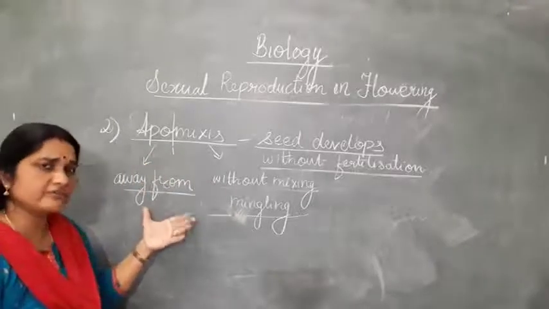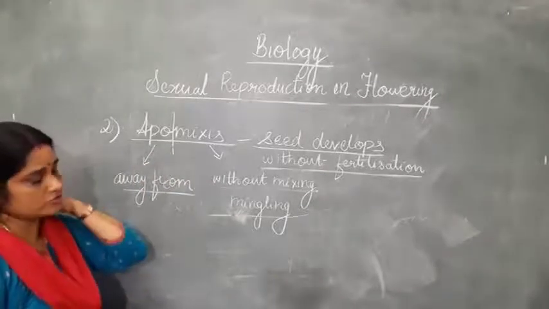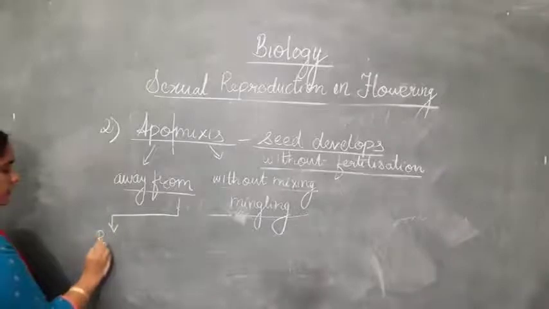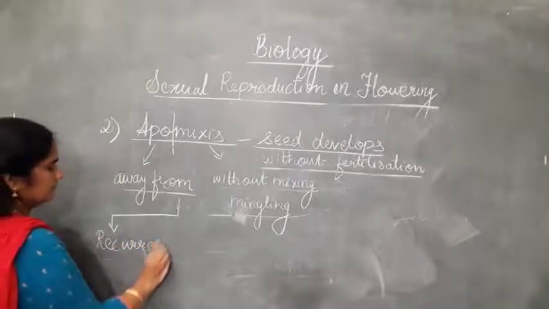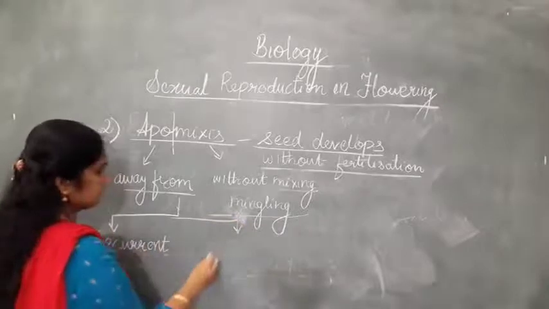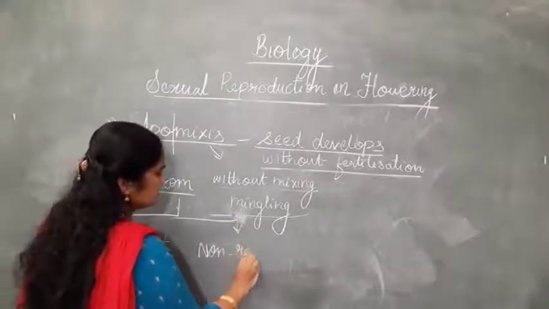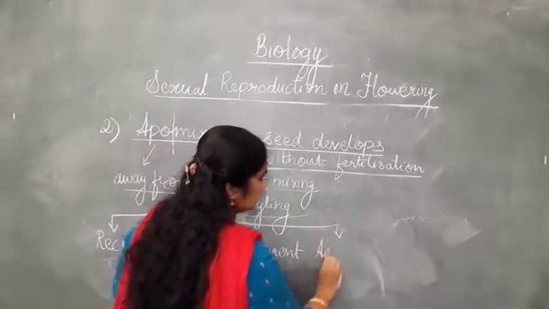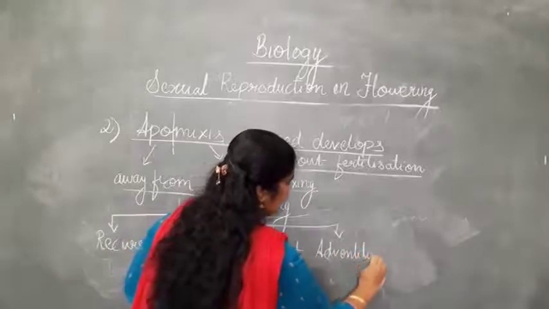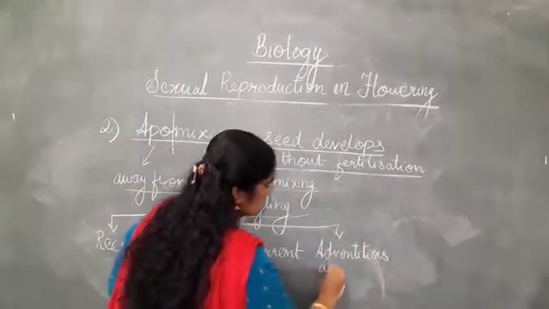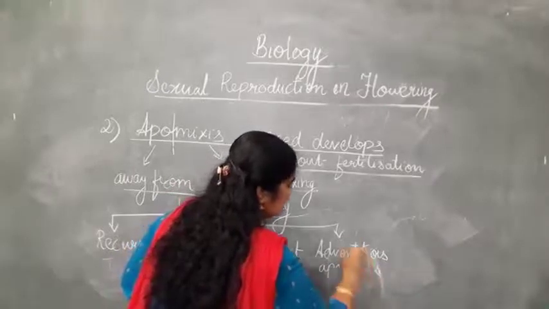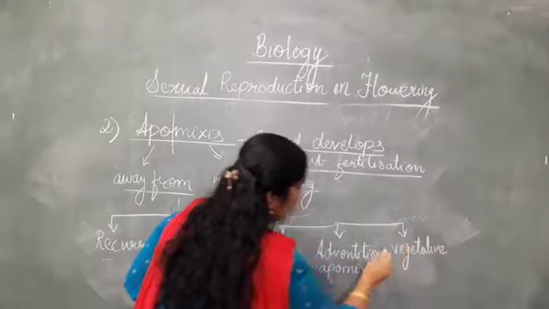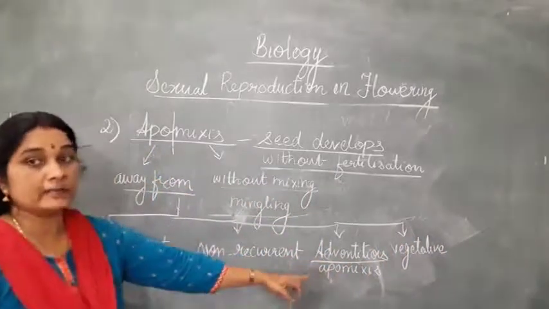There are different types of apomixis, which you can classify into different categories. First one is known as recurrent apomixis. Another one is the non-recurrent apomixis. Then you have adventitious apomixis, and the last one is vegetative apomixis, or it is known as adventitious polyembryony.